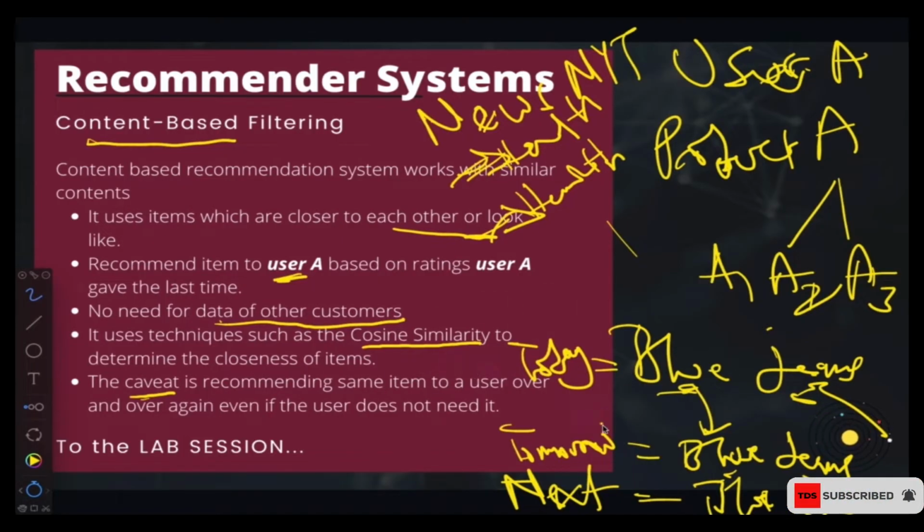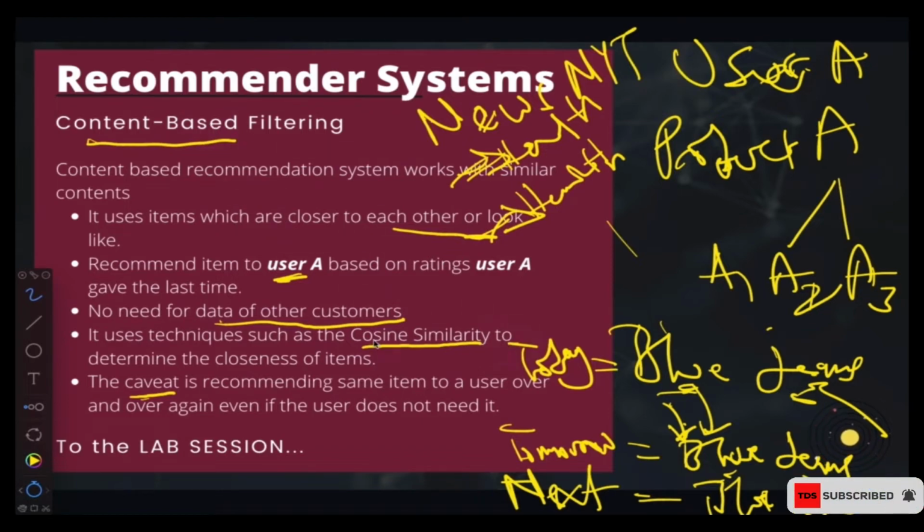Although sometimes they can show you and you can still be interested in the new blue jeans that they are showing you. But it's a caveat, and it's somehow good for them. If you end up buying it again, it's good for them. But if they continuously bother you with blue jeans, you might end up not coming there again. So that is some of the caveats that you can find when it comes to content-based recommendation systems.